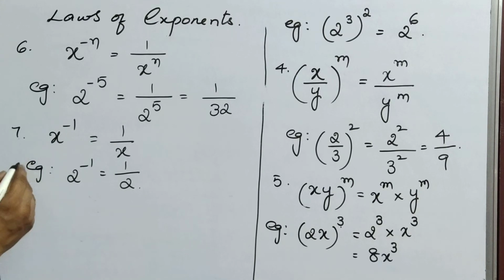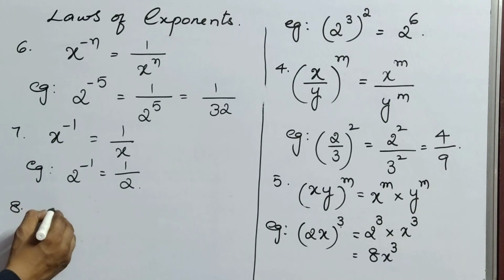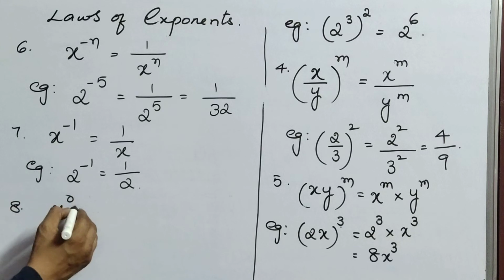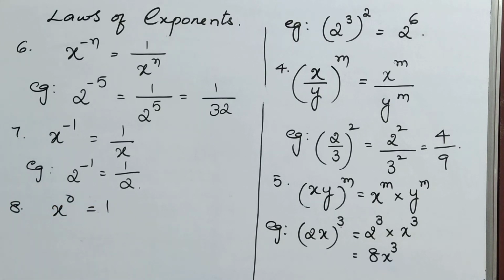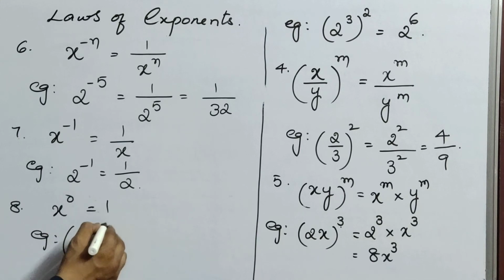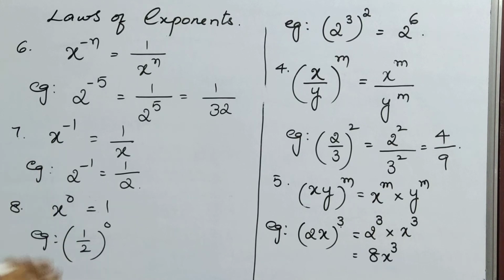Now, the last one is x power 0. Anything power 0 is always, as you all know, 1. Don't write 0. Anything power 0 is always 1. So the example: suppose I gave you (1 by 2) whole power 0. Don't worry about the fraction or whatever it may be. So (1 by 2) power 0 is nothing but 1 only.